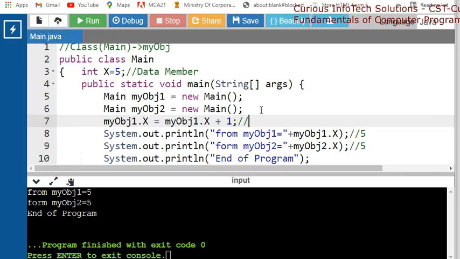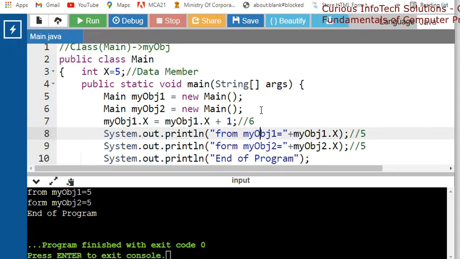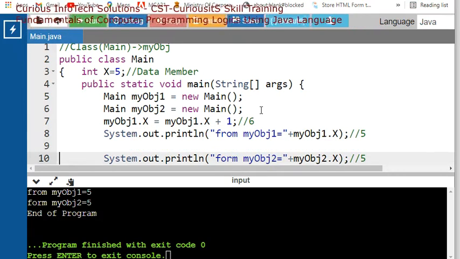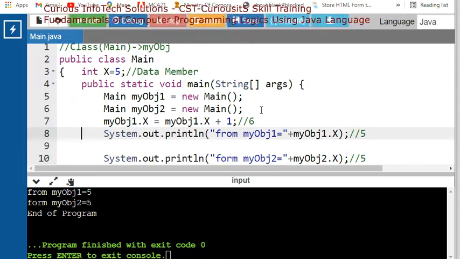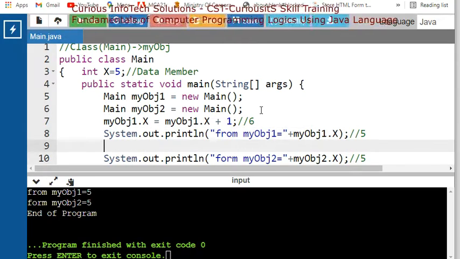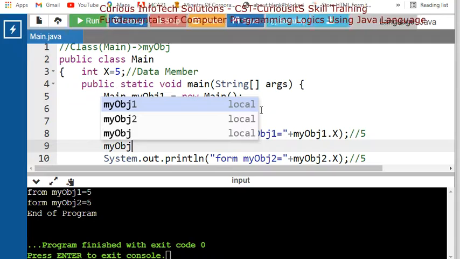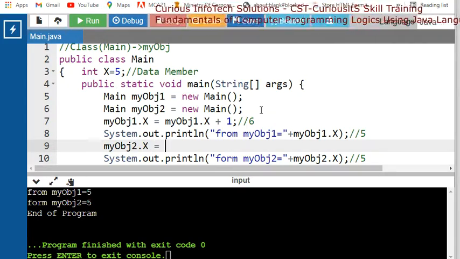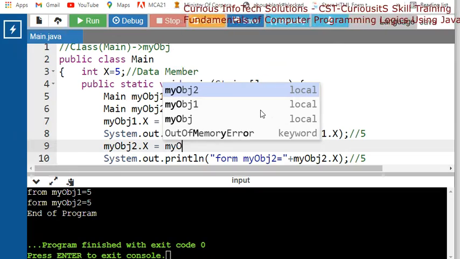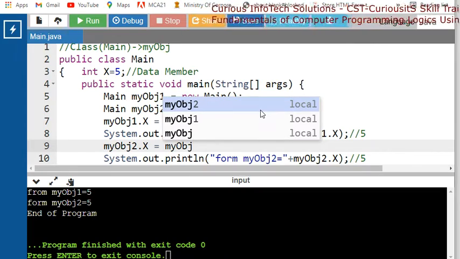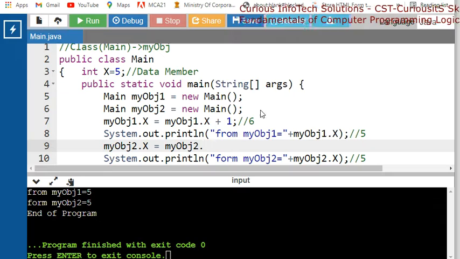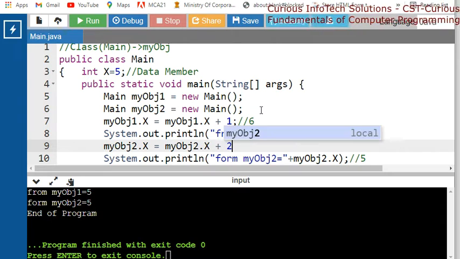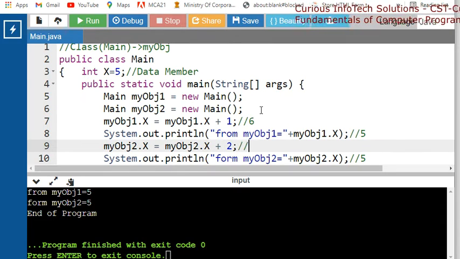So you should get 6 here. And here now what will we do? My object 2, and then x is equal to my object 2 with x plus 2. I should get 7 here.